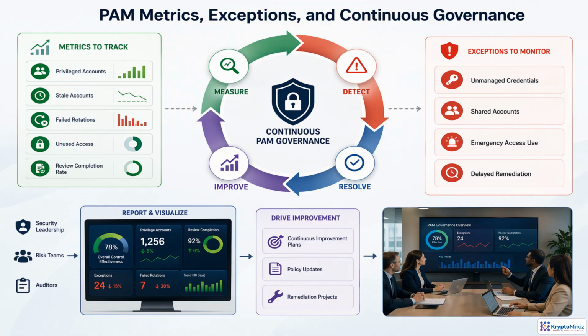PAM governance should run as a continuous control loop. Start by measuring whether privileged access is actually under control. How many privileged accounts exist, which are stale, where rotations fail, and whether reviews finish on time. Then detect exceptions like unmanaged credentials, shared accounts, break glass use, or overdue remediation.